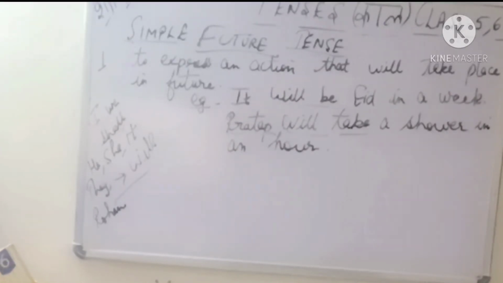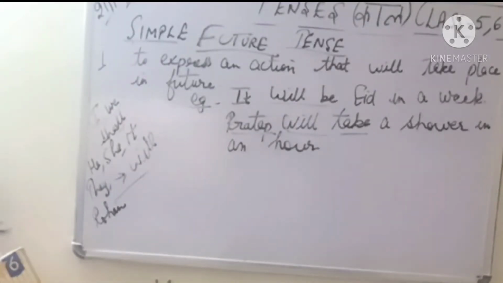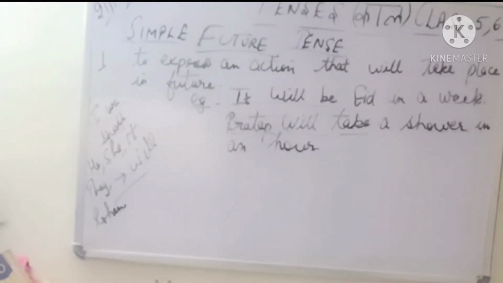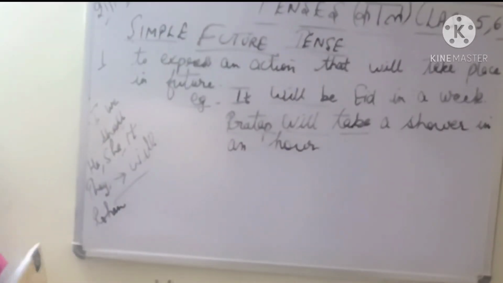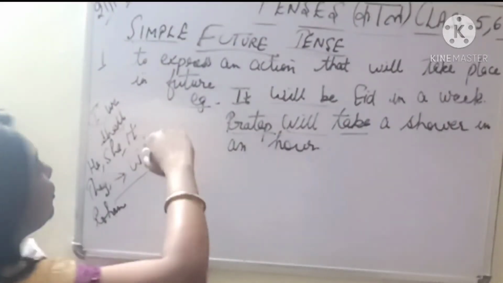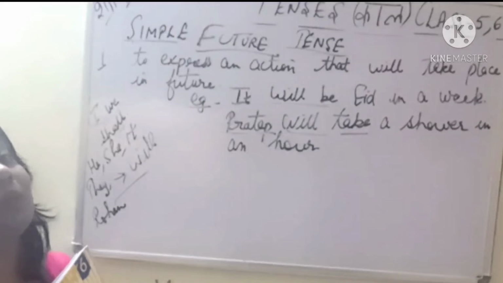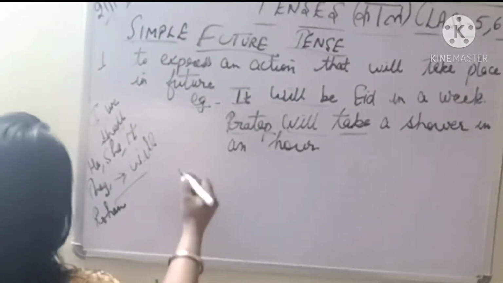जब आने वाले समय की बात करें, चाहे वो 15 मिनट के बाद हो, चाहे वो 1 घंटा हो, आधा घंटा हो, 2 घंटे हो, 1 दिन हो, it can be 1 month, it can be 1 year. So we are going to do that work in the coming time, that is known as your future tense. So this is first rule, to express an action that will take place in the coming future.